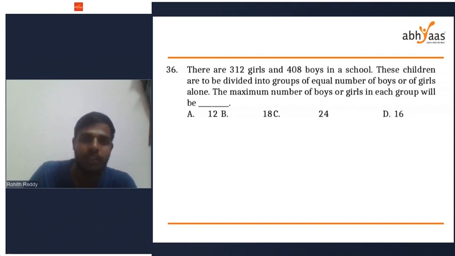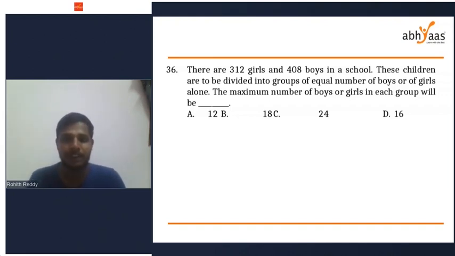So there are 312 girls in a class and 408 boys. You have to divide this into groups of equal number of boys and girls. The maximum number of boys or girls in each group will be. For example, in a group, if you're taking only 2 boys, the girls should also be 2 in the other group. So divide these 312 girls and 408 boys such that there should be equal number of boys or girls. What is the answer? 312 and 408. What are you gonna do?